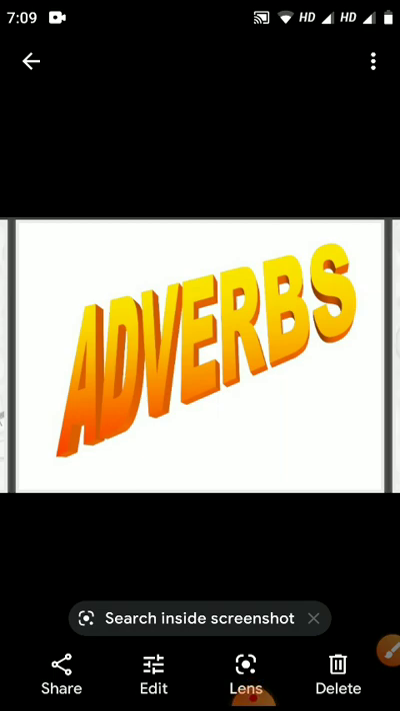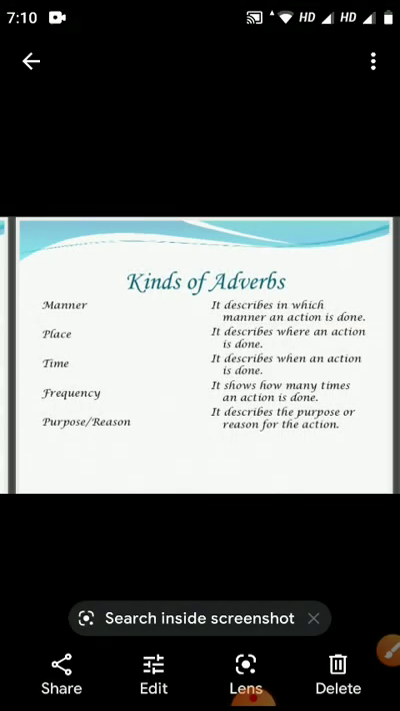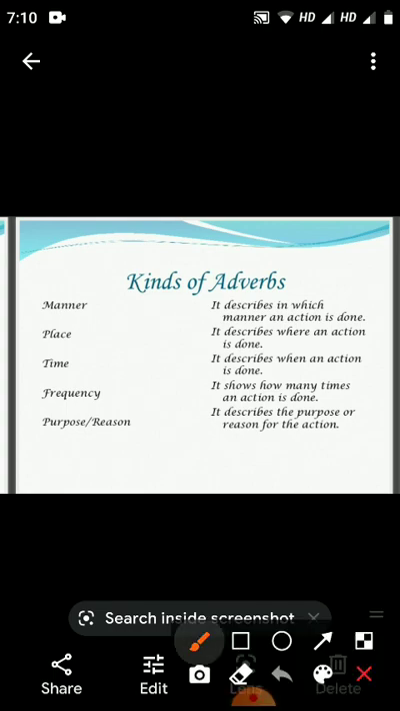Today we are going to learn more about adverbs. As we already studied what adverbs are yesterday, today our topic is about different kinds of adverbs. There are 7 kinds of adverbs. First one is adverbs of manner. It describes in which manner an action is done.